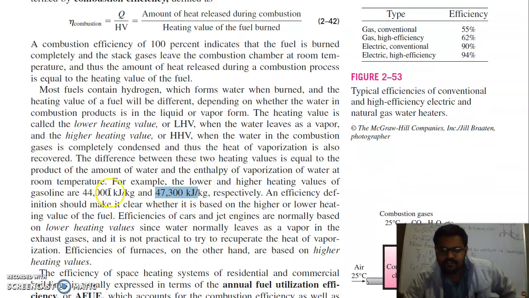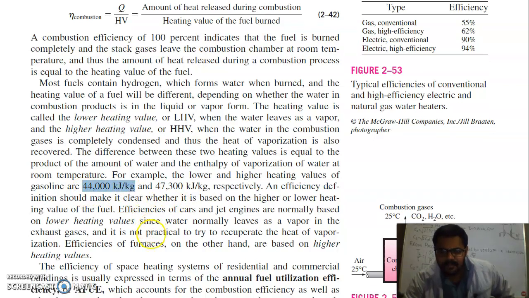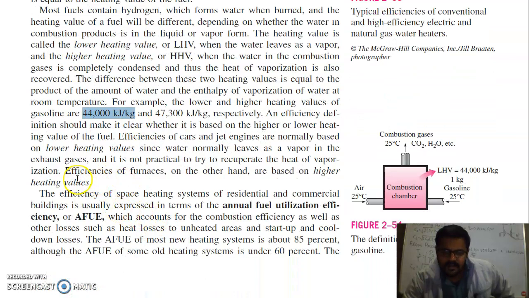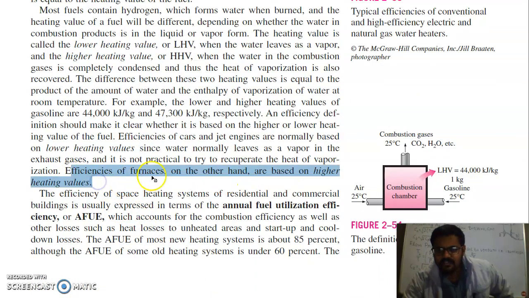So depending on these two values, we have to define the efficiency. For most gasoline engines, we take the lower heating value because it is not possible to retrieve the heat which the water carries. But the efficiencies of furnaces, on the other hand, are based on the higher heating value, because in a furnace we can retrieve this heat. You can see in this example, air is coming in at 25, gasoline is coming in at 25. This is the combustion chamber. The products of combustion like CO2 and water go into the environment.